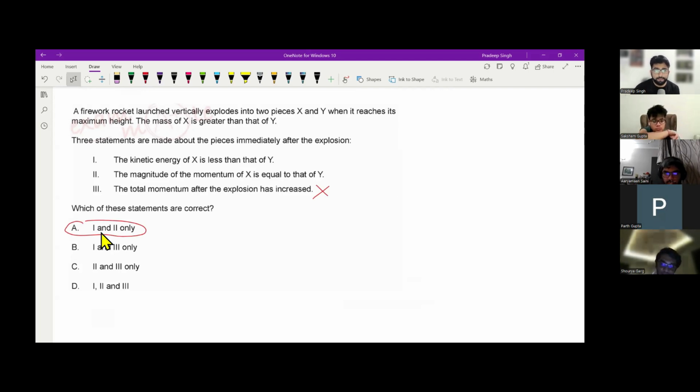Fine. So it's given a rocket is launched vertically. So watch, Shaurya, look at the diagram. A rocket is launched vertically, and at the highest point, see, it is clearly mentioned, maximum height. That is where the rocket is broken into 2 pieces.